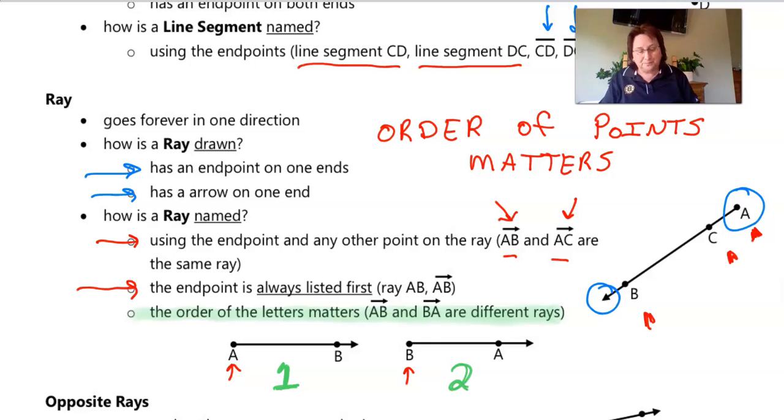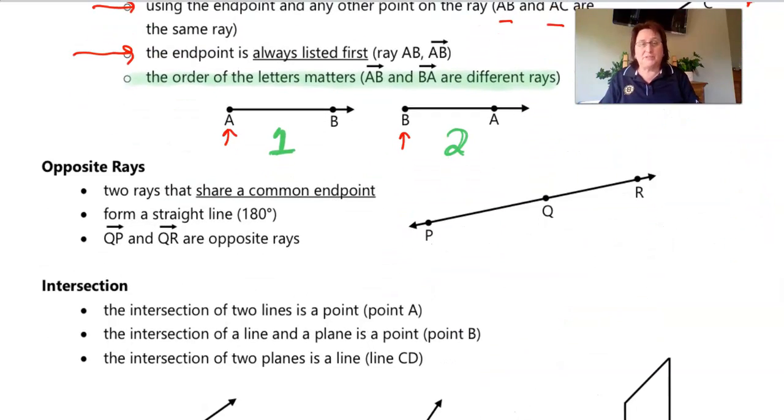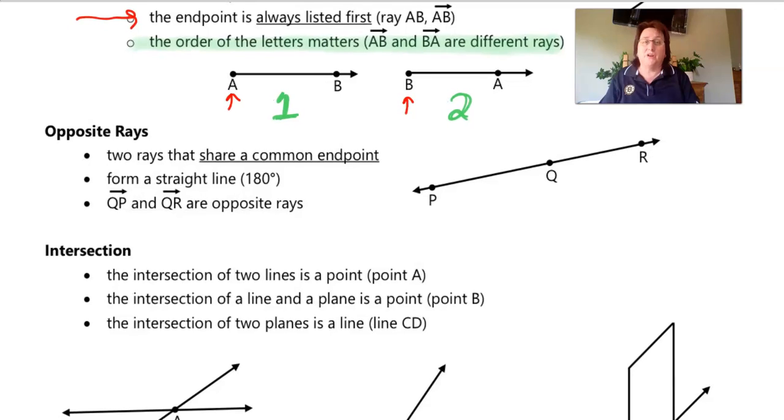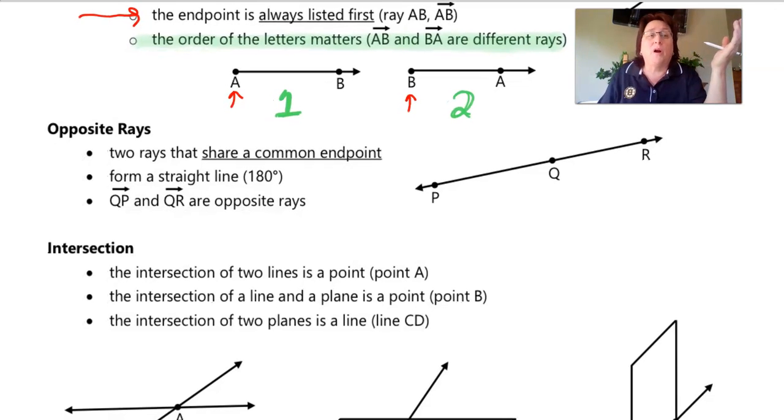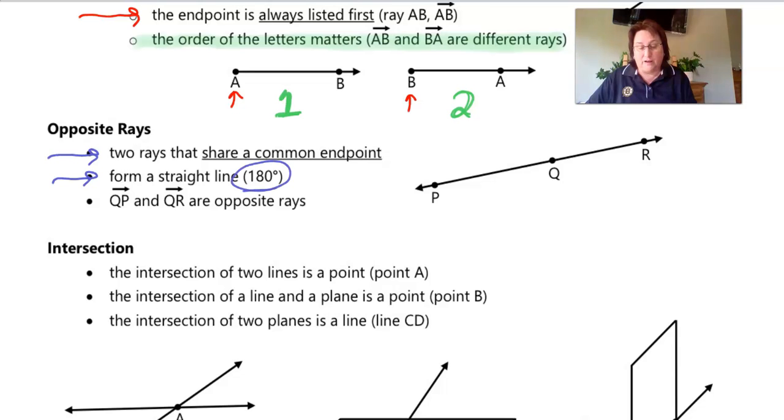Okay, let's go on, and let's talk about opposite rays. Now, I just talked about directions of rays. So what are opposite rays? Well, guys, opposite rays literally mean that. It means that they go different directions, exactly 180 degrees from each other. What is important about this is that opposite rays are two rays that share a common endpoint. They form a straight line, which, remember, is 180 degrees. Most of you remember that from learning about geometry before.